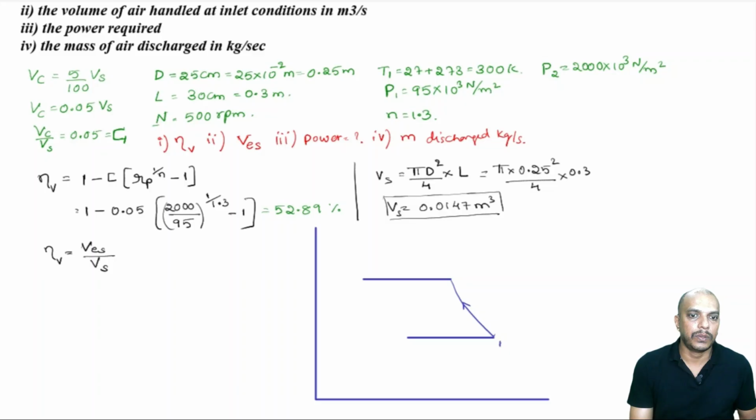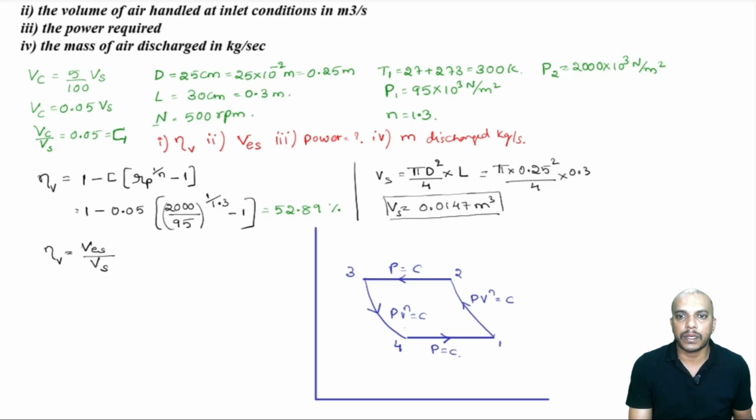So, this is our 1 to 2, then 2 to 3 is delivery, 3 to 4 we are coming back to the initial point, 4 to 1 is suction, and 1 to 2 is compression. Polytropic compression, constant pressure delivery, polytropic expansion here, then constant pressure process.